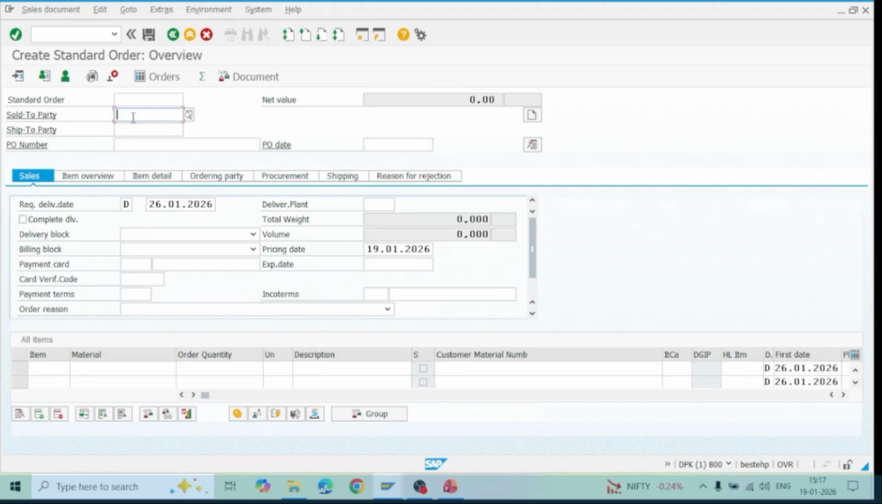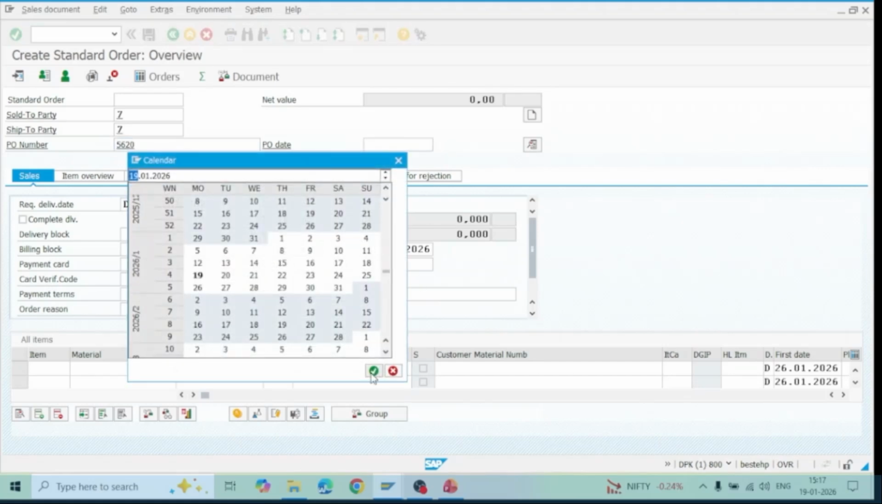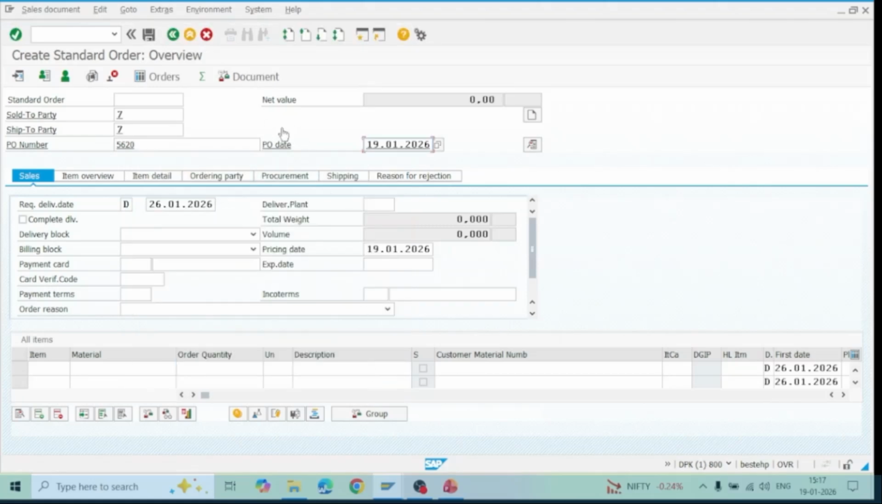Now on the sales order page is my sold-to party, who placed the order. That is, the customer placed the order. My customer code is 7. Ship-to party is also the same location. Let's say the purchase order number is 5620 and the purchase order date is today's date itself. That means the customer places a purchase order, and against the purchase order, we are getting the sales order.